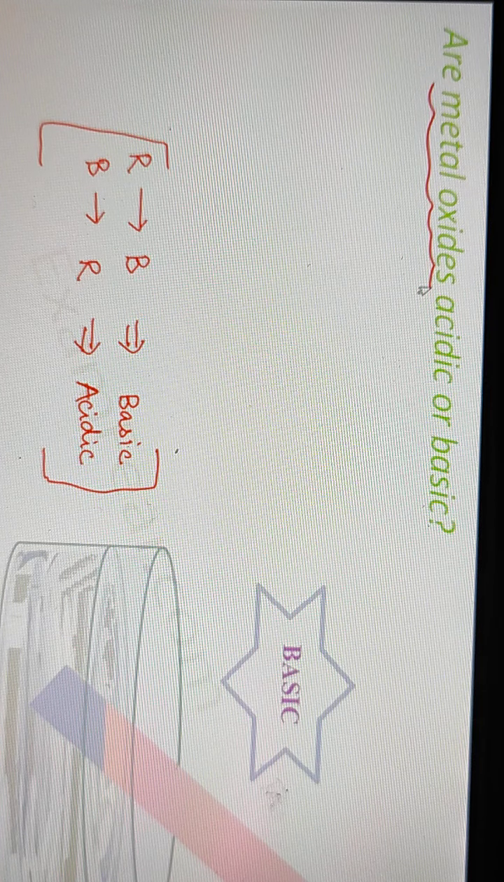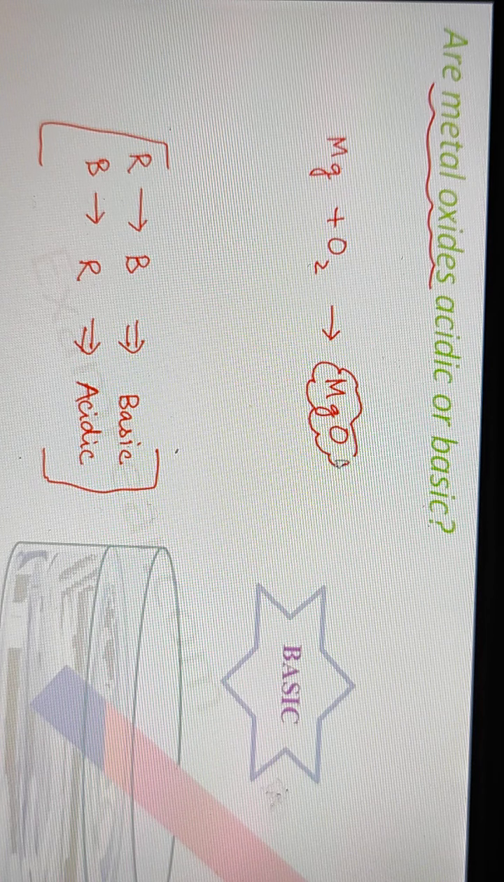First of all, we have to prepare a solution of metal oxide. That means we have to combine the metal oxide with water. Let us take an example of a metal oxide, say magnesium. How was magnesium oxide formed? Metal, when it reacts with oxygen, combines with oxygen to form magnesium oxide. If you burn the magnesium ribbon, you get ashes. The ash you get is nothing but magnesium oxide.